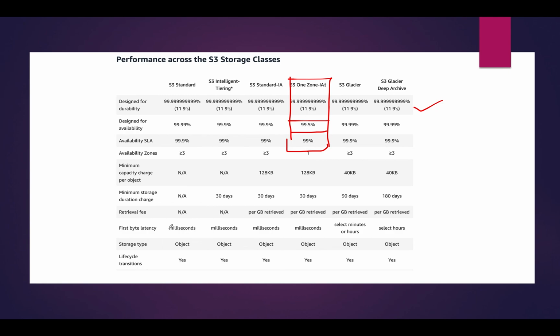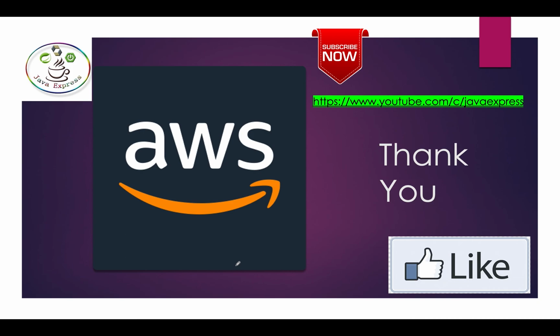And the latency, everything will be milliseconds. Glacier is minutes to hours, and this one is hours, not minutes, a minimum of hours. The storage type and lifecycle transitions, everything is available in S3 storage classes. So this is the concept of S3 storage classes. In the next section I will explain how lifecycle management happens in an S3 bucket. We will see it in the next section.